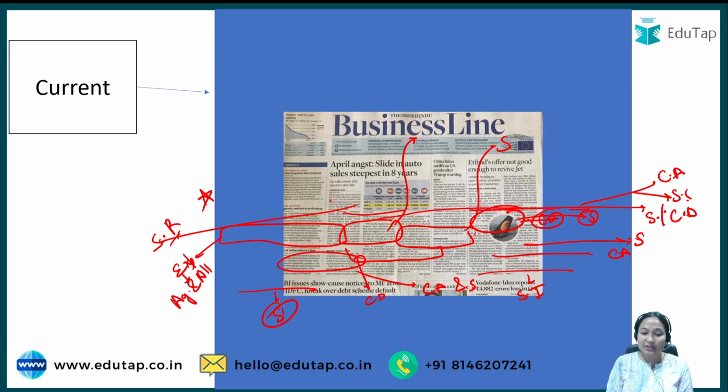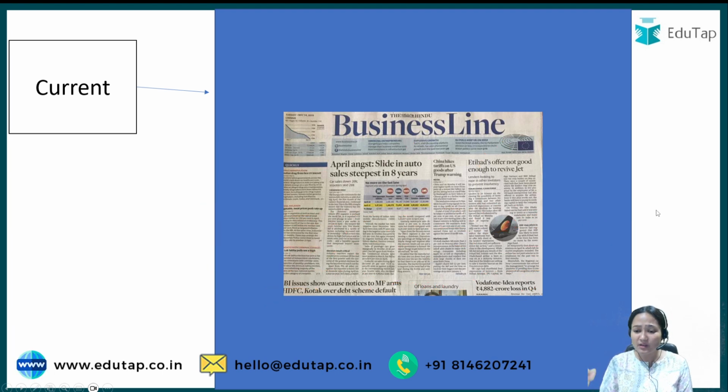Now besides this, newspaper can be a very good option. Why do I say so? You have already seen that a newspaper improves your English. Apart from that, you will be getting current affairs. The first touch you will get of current affairs will be from the newspaper. Now what kind of newspaper can you read? My preference will be BusinessLine, given that it also covers agriculture news very separately. There will be a section or column dedicated to agriculture where you will see the news. So that is why it is my first choice.